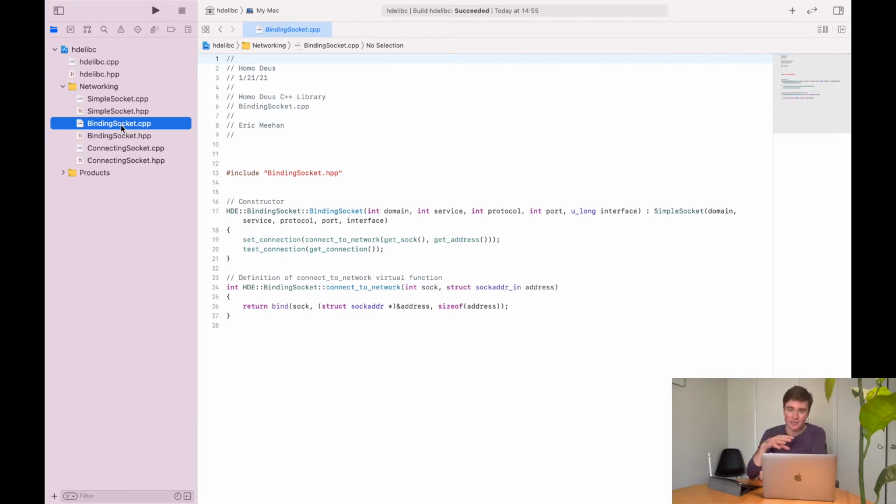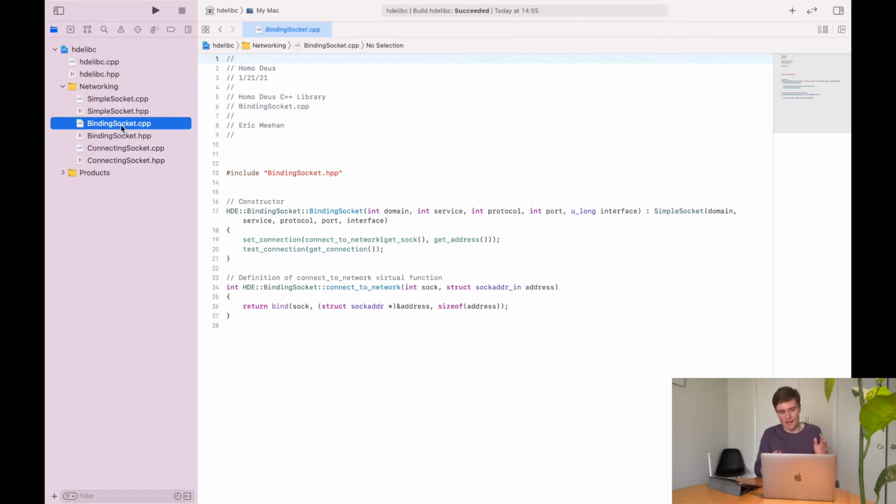Now, our binding socket was what would connect to the network and actually bind itself to it with this name. And today we are going to add an extension to that, which is the listening capability. Listening is where this socket is going to be connected to the network on a certain port, and it's going to wait for incoming connections. So it's going to sit rather idle and wait for someone to ask it for something.